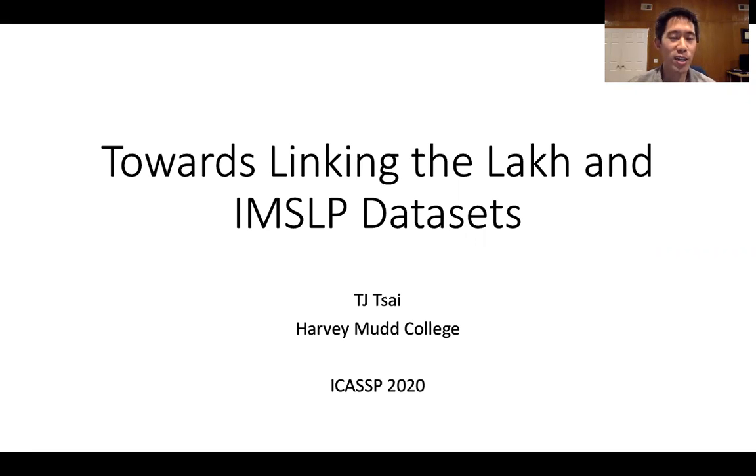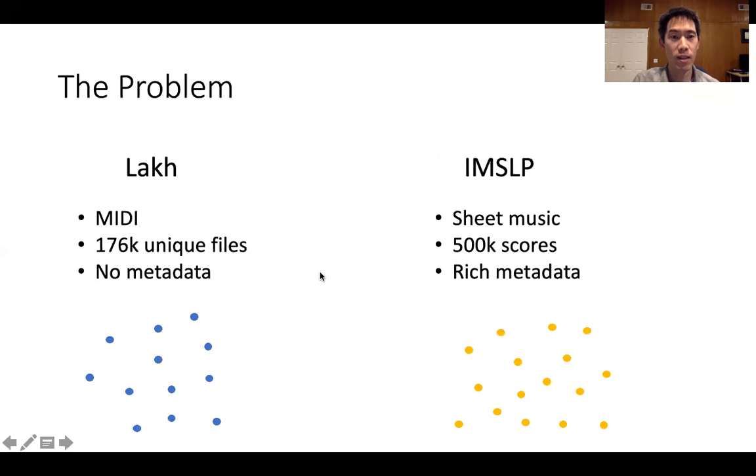The problem that I'd like to talk about today is trying to link two of the largest music datasets, Lakh and IMSLP. Lakh is the largest dataset of MIDI data. It contains 176,000 unique MIDI files scraped from various websites. IMSLP is the largest dataset of sheet music. It contains about 500,000 sheet music scores, mostly of classical music.